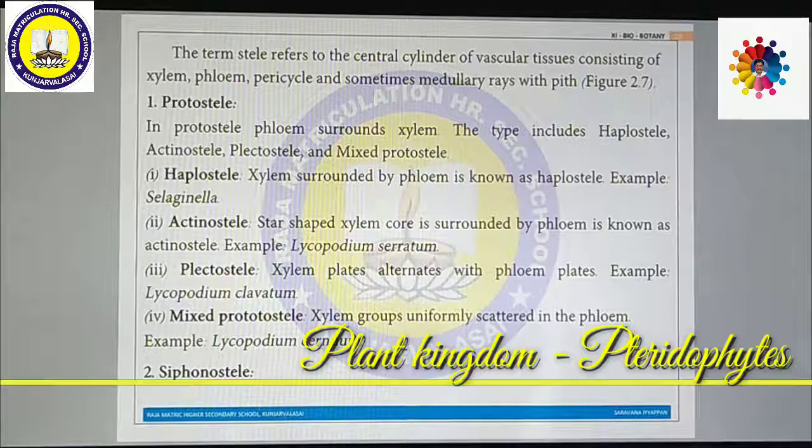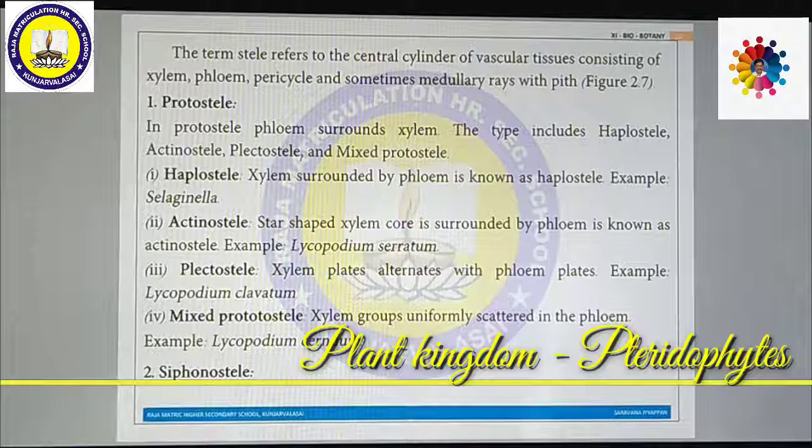It is a very important question. The term stele refers to the central cylinder of the vascular tissue system consisting of xylem, phloem, pericycle and sometimes medullary rays and pith as well. These are divided into two different types, namely protostele and siphonostele. What is protostele? In protostele, phloem surrounds xylem. The types include haplostele, actinostele, plectostele and mixed protostele. One by one we can see.